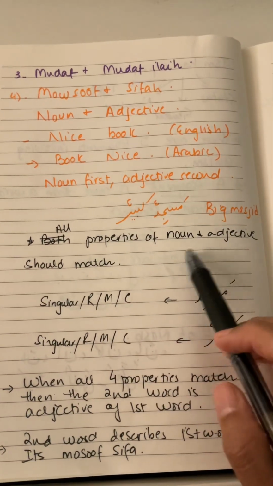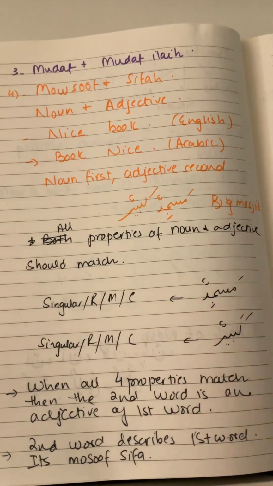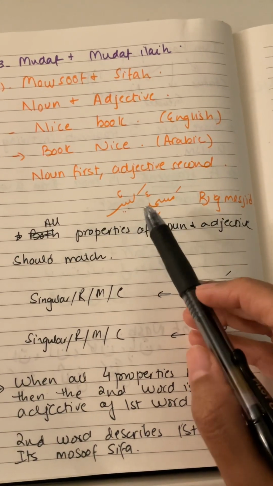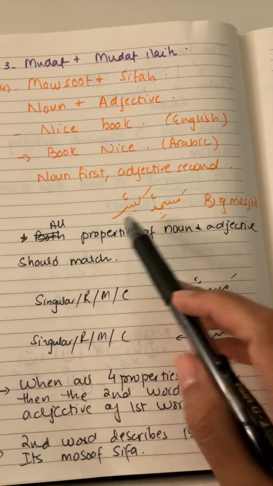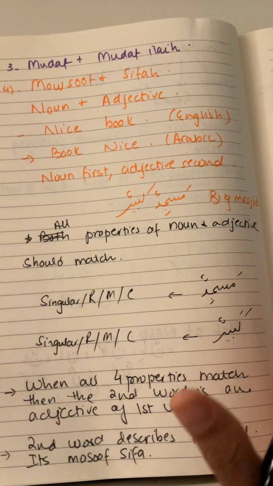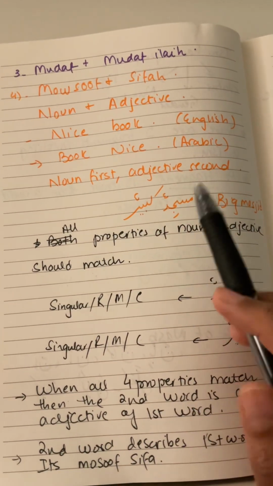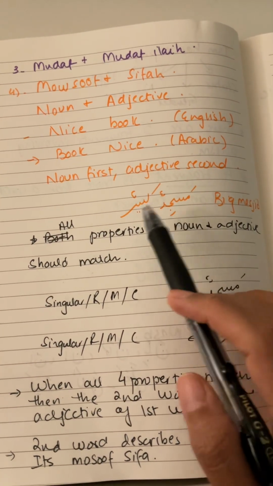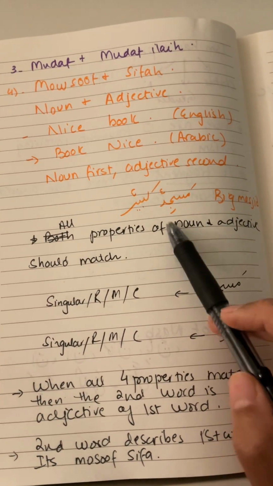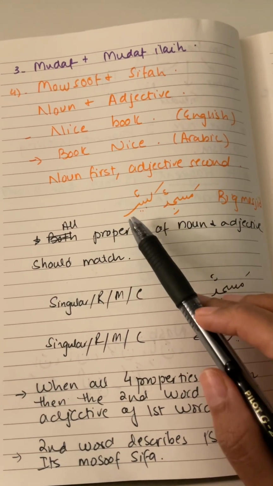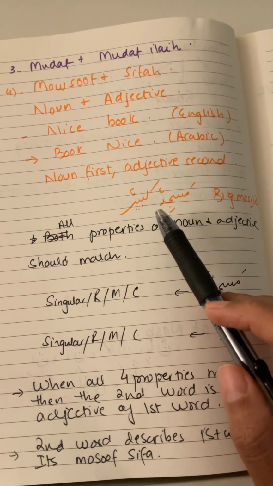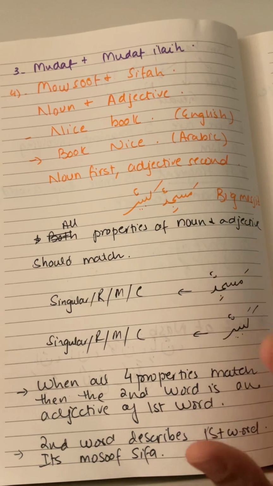All properties of the noun and the adjective should meet. For two isms to be mawsoof and sifa, all their four properties, status, gender, number, and type, should be the same. If they're not the same, then these two isms are not mawsoof and sifa, they're something else. So for two isms to be noun and adjective, all their four properties of ism should be the same.